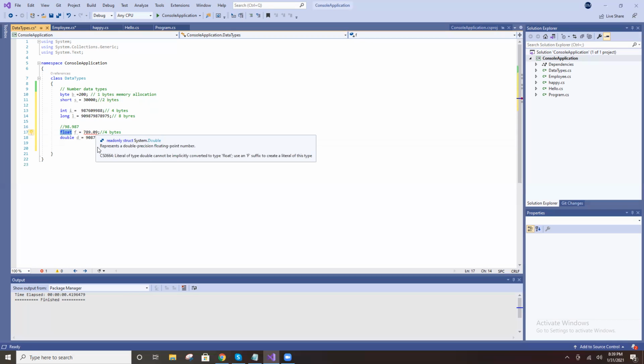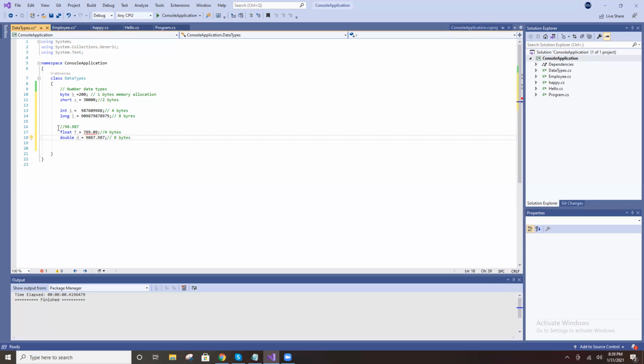Why is it showing an error? This is a decimal number, and by default any decimal number is double. So the data type is by default double. If you declare it as double, there is no error message. Here it will take 8 bytes of memory.